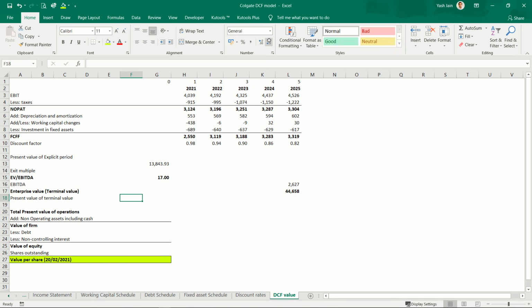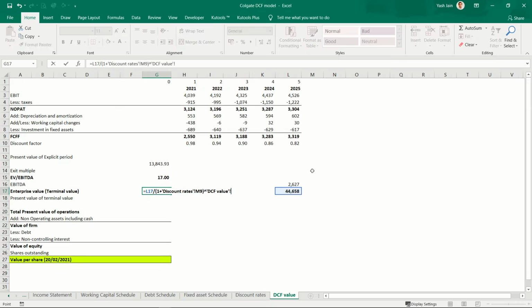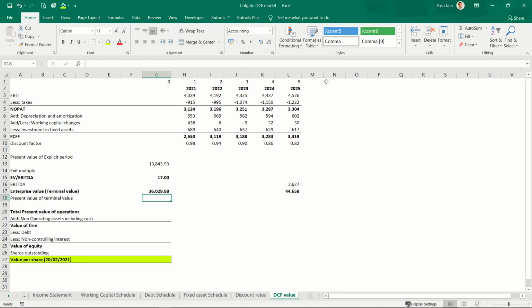Then present value of terminal value. I'll be selling off this business at the end of 5th year, but I want to calculate its value as of today. So it will be this value divided by 1 plus WACC bracket close raised to the power 5. Here you don't need to subtract 0.5 because you are assuming you will be selling this business at the end of 5th year.